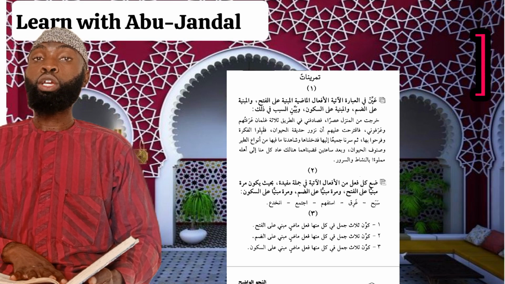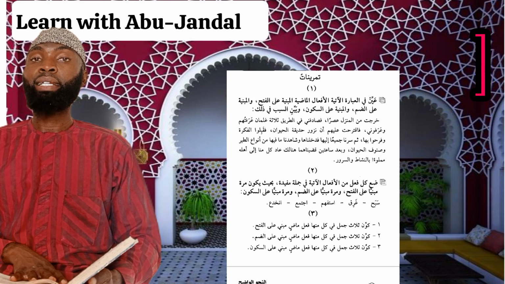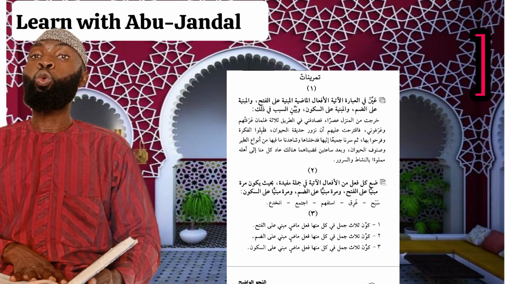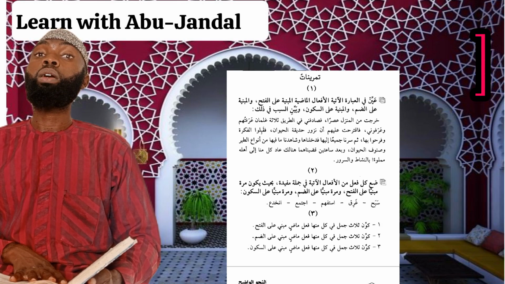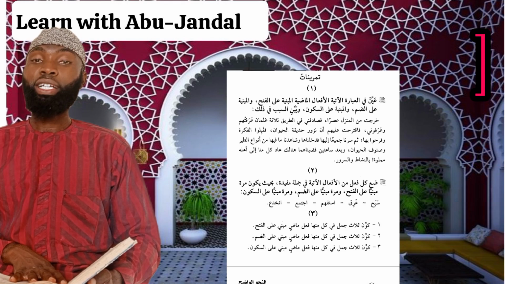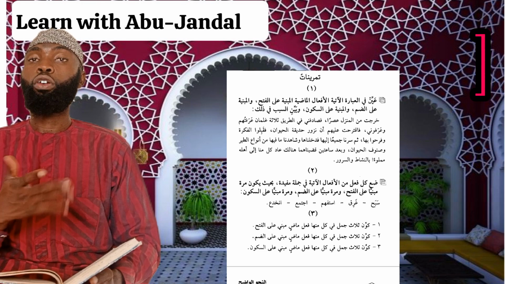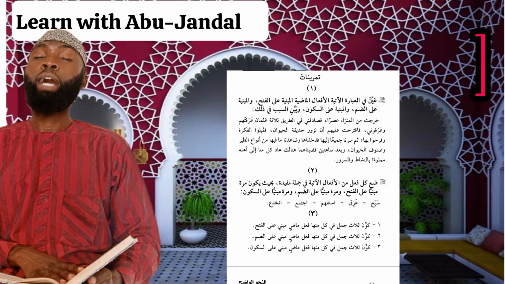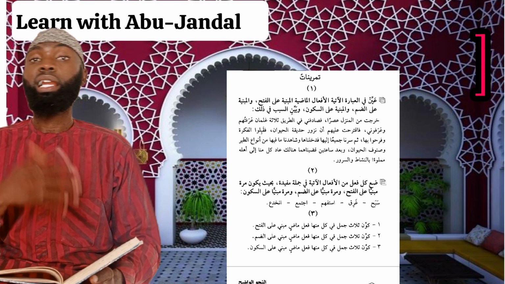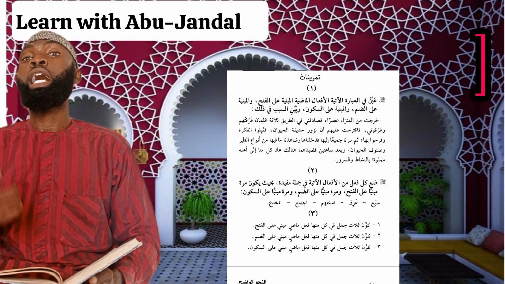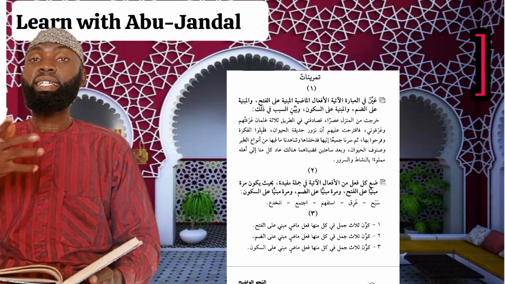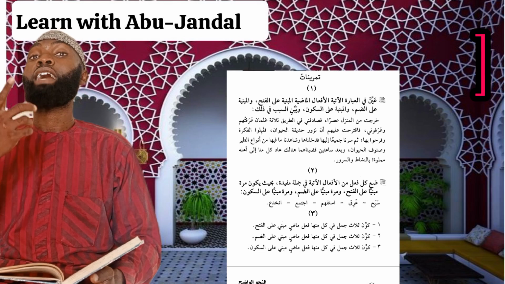The next word is gariqa, to drown. I can say gariqa ar-rajulu, the man drowned. Then I can say ar-rijalu gariqu, the men drowned. And I can say gariqta, you drowned. The next word is istafhama. Istafhama means to seek explanation, for understanding. I can say istafhama at-talibu al-mudarrisa, the student sought clarification from his teacher. So I can say at-tullabu istafhamu, the students seek clarification. And I can say istafhamti.